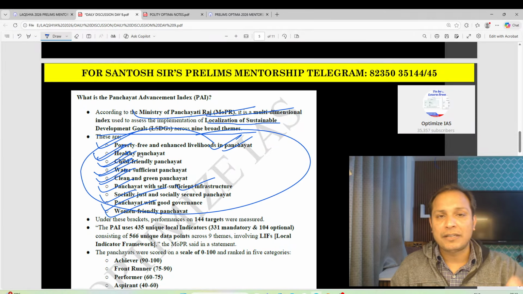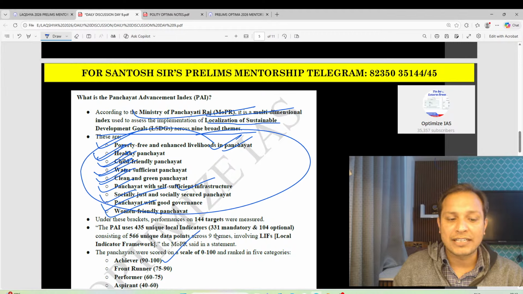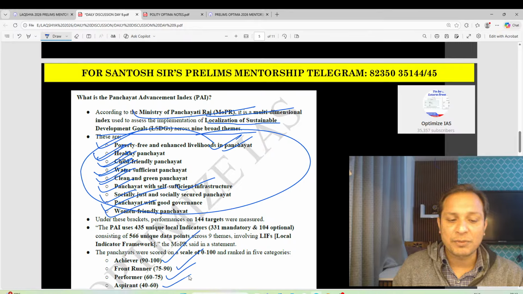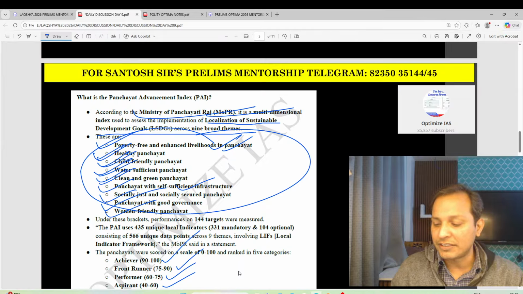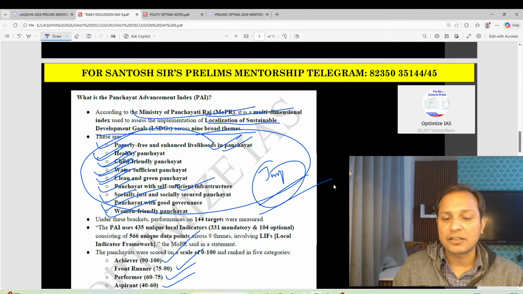Under this, the panchayats are categorized as achievers with a score of 90 to 100, front runner with a score of 75 to 90, performers with a score of 60 to 75, and aspirant with a score of 40 to 60. Okay, this is a very important topic, guys. You may expect a question on this.